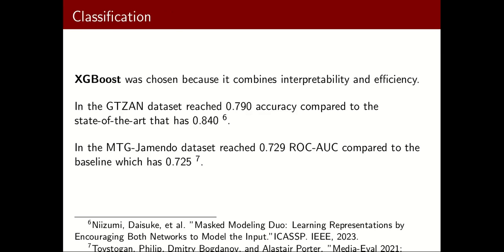Since we obtained our perceptual features, which are human understandable, we use them as an input to an interpretable classifier called XGBoost. We chose XGBoost because it is famous for its performance and it is also kind of interpretable. Our results show that indeed we are close to state of the art, and we obtained results that are good enough.